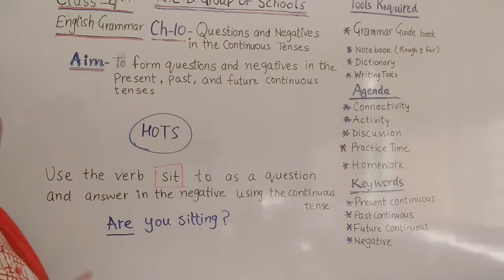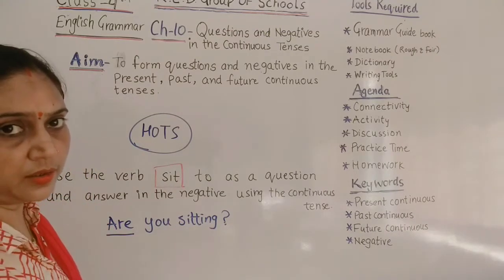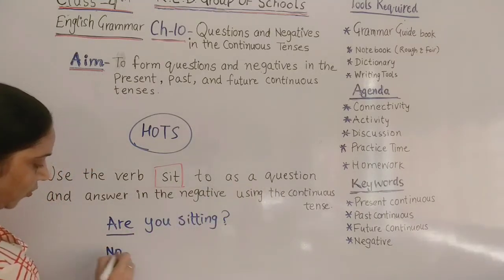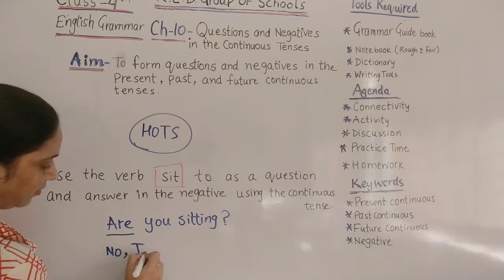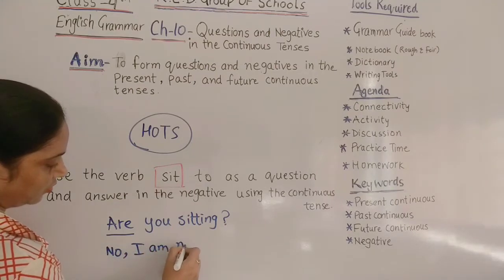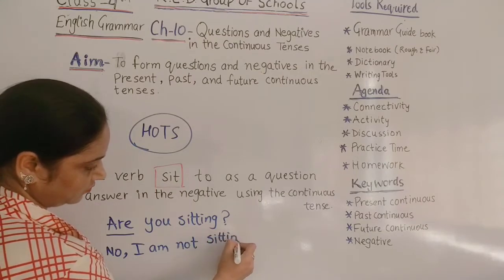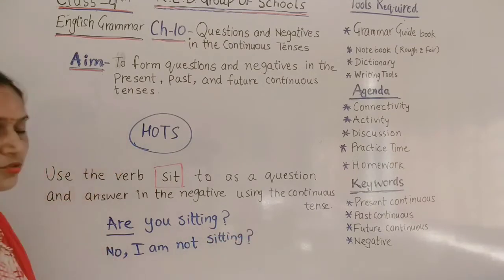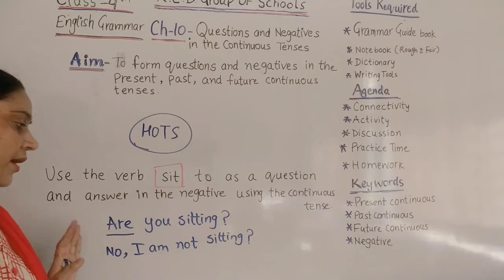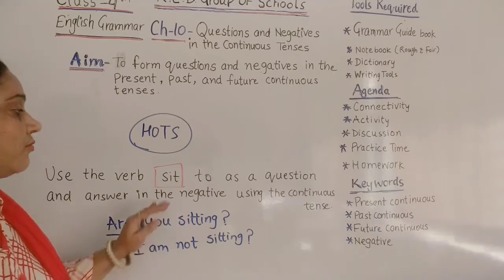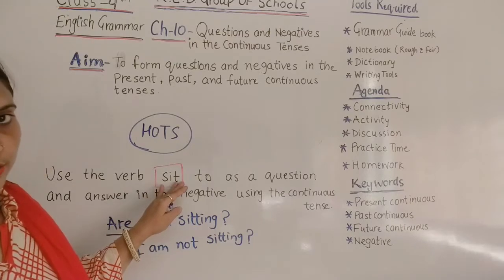Now we have to frame its negative answer in continuous tense. So we can say, no, I am not sitting. So students, now like this you can frame many more sentences with different verbs also.